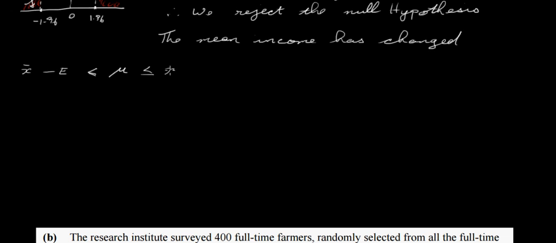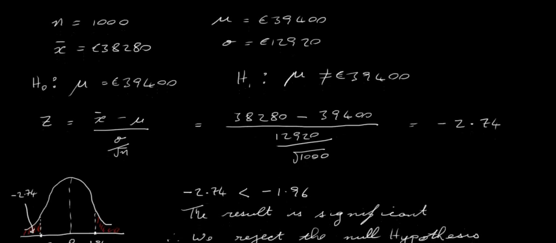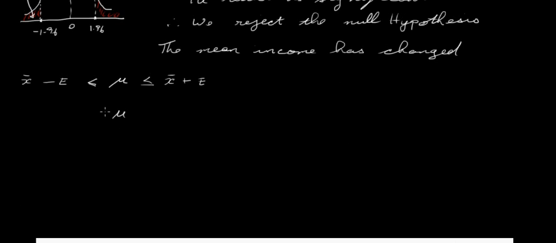So you work out a margin of error and you add and subtract it to your sample mean. What was our sample mean here? 38,280. So you can say 38,280 minus a margin of error.